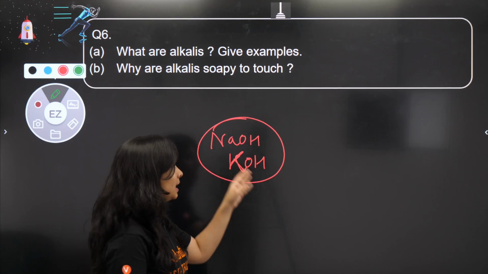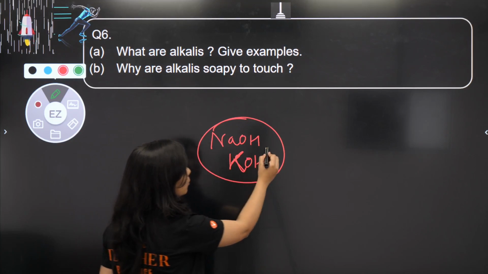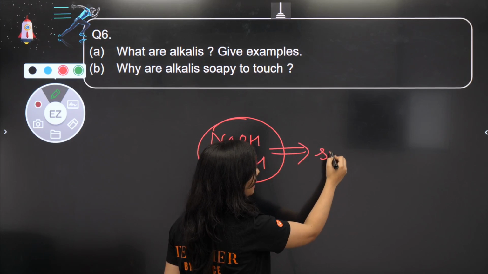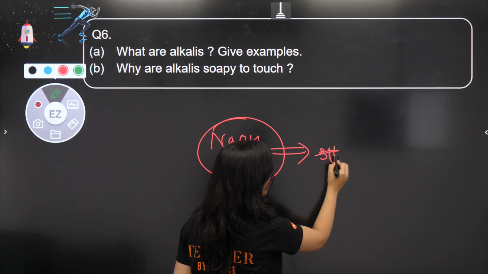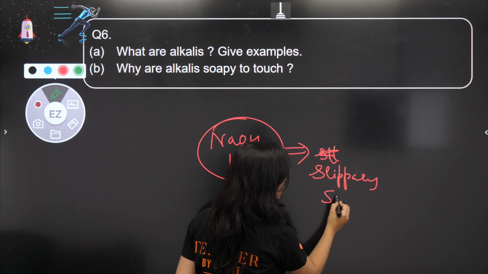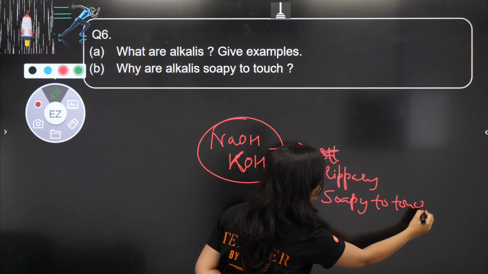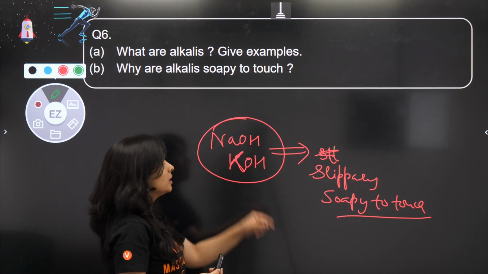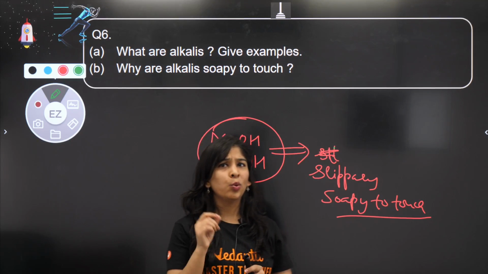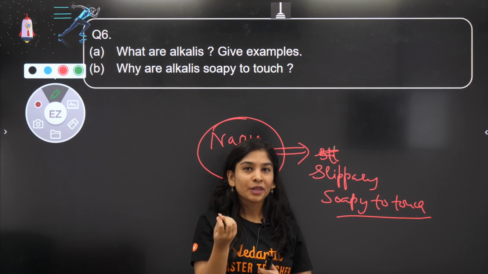All of these are alkali because they make water soluble bases, right? And if we talk about their property, they are slippery or soapy to touch, right? Slippery and soapy to touch. Now the question is about the same, that why alkalis are soapy to touch or having a soapy feel.